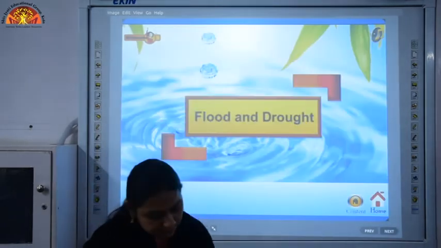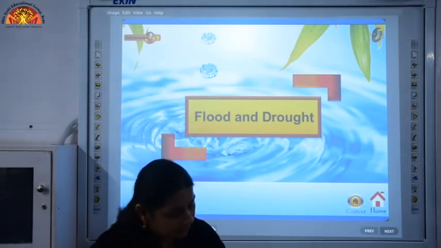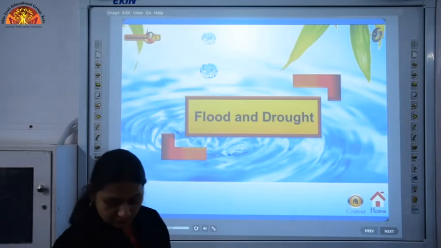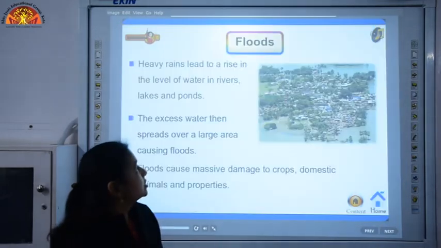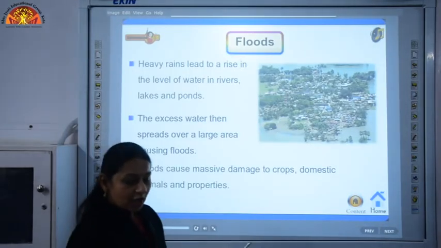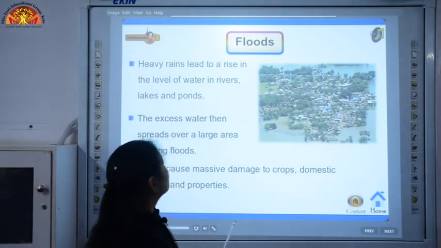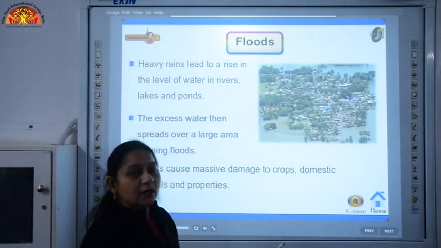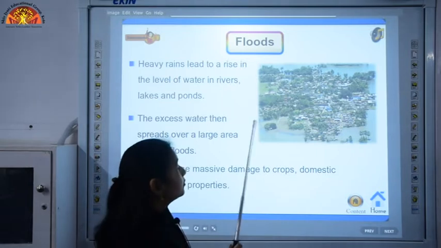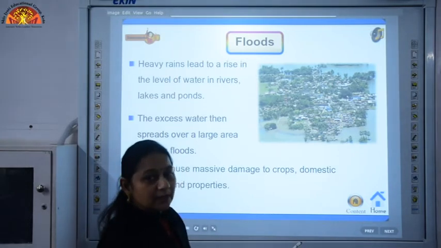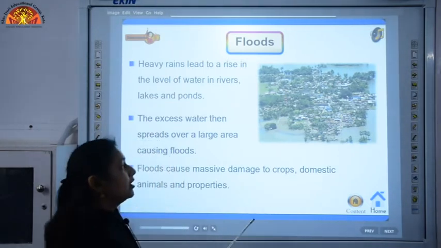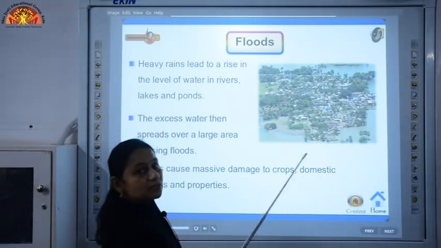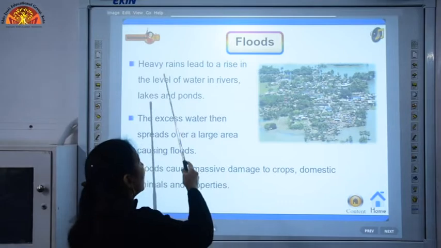So, our next topic is flood and drought. Now, we are going to study first about floods. Now, what is a flood, children? When it rains heavily, it causes massive damage to property and people, and when this heavy rainfall causes damage to the property and people, it is known as a flood.